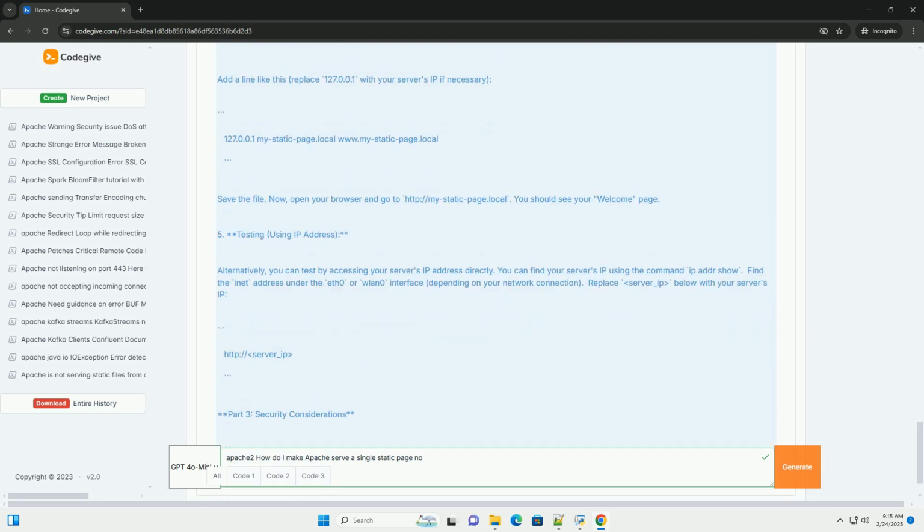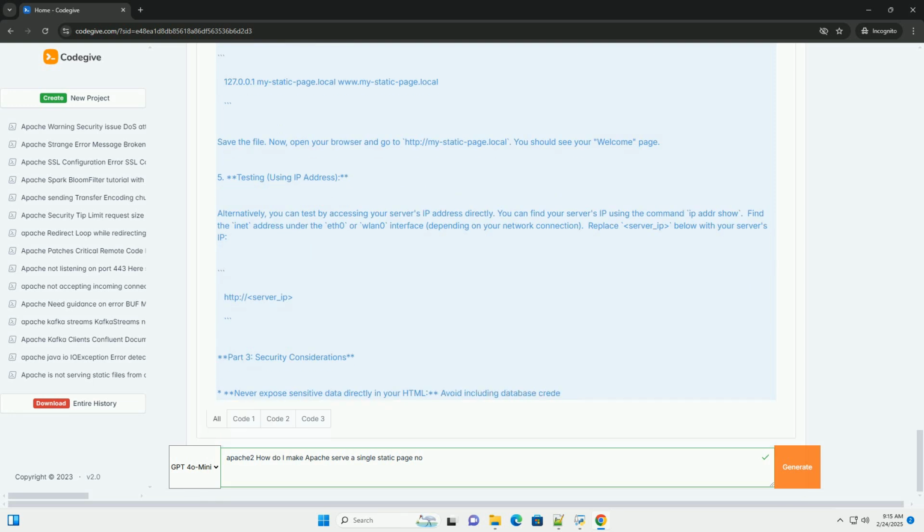1. Optional, disable default site. If you want to ensure only your static page is served, it's a good practice to disable the default website. This is especially true if you intend to serve multiple websites later. 2. Optional but recommended, create a new virtual host. While not strictly necessary for a single page, creating a dedicated virtual host is best practice for organization and scalability. Create a new configuration file. Add the following configuration. Explanation.